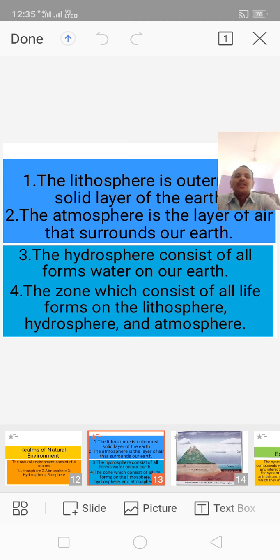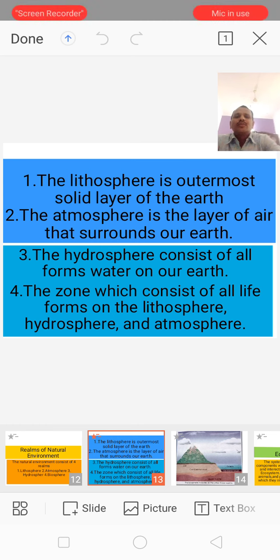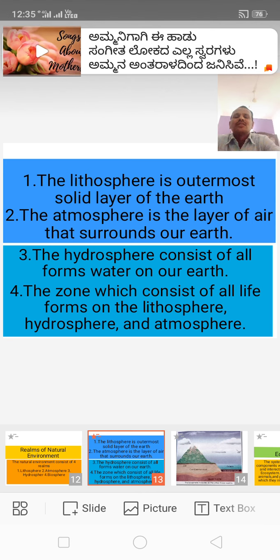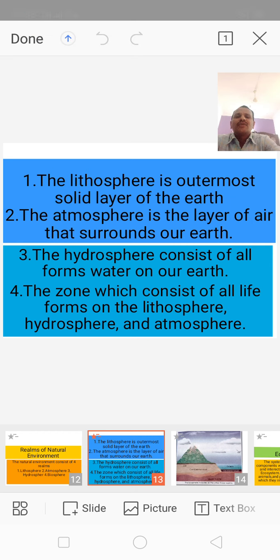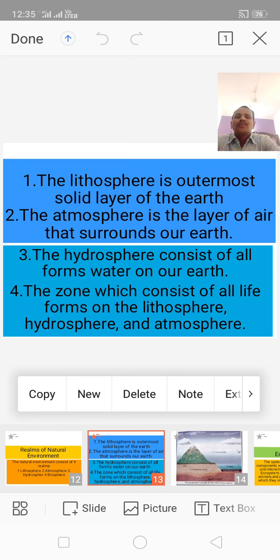The lithosphere is the outermost solid layer of the earth. The second one, the atmosphere, is the layer of air that surrounds our earth. The third one, the hydrosphere, consists of all forms of water on our earth.